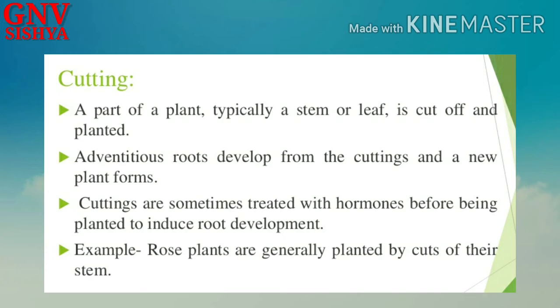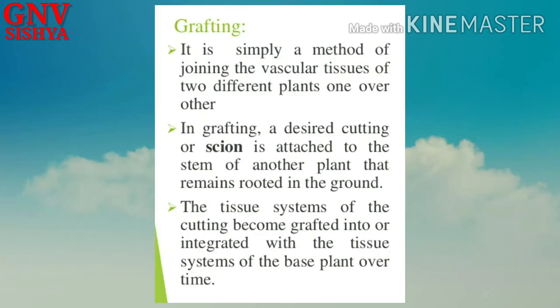So the first method we are going to see is cutting. A part of a plant, typically a stem or leaf, is cut off and planted. So this is commonly done in rose plants. Adventitious roots develop from the cuttings and a new plant will be formed. Okay, so cuttings are sometimes treated with hormones before being planted to induce root development. So hormones will help in assuring that roots will be developed, and they produce quick development of roots and growth of the plant also.